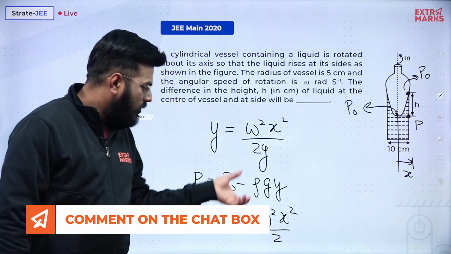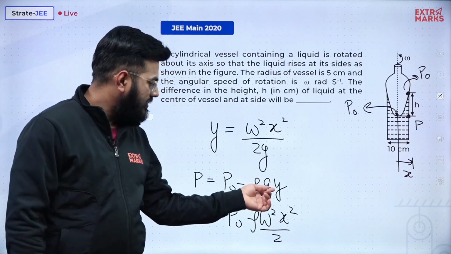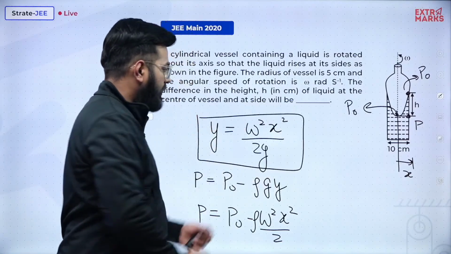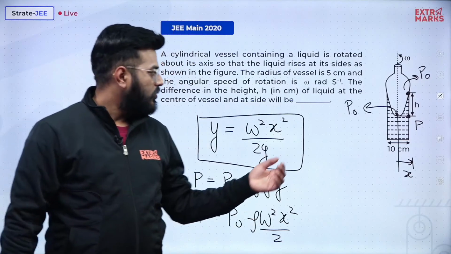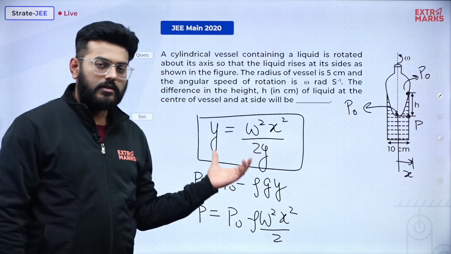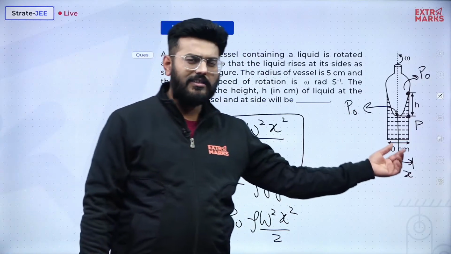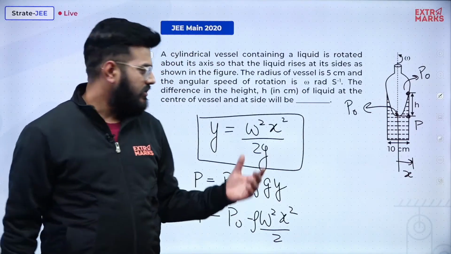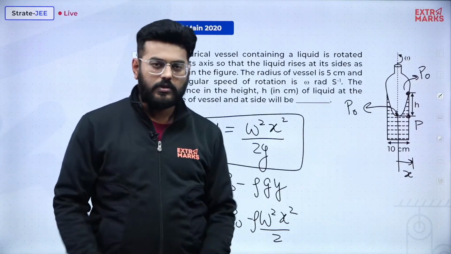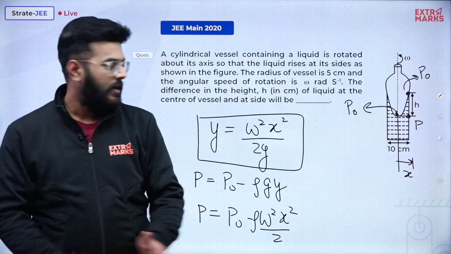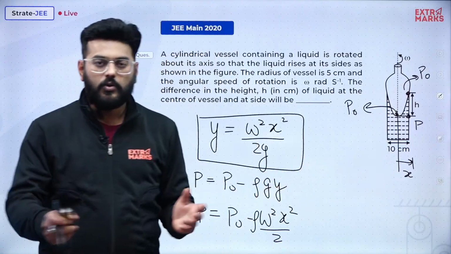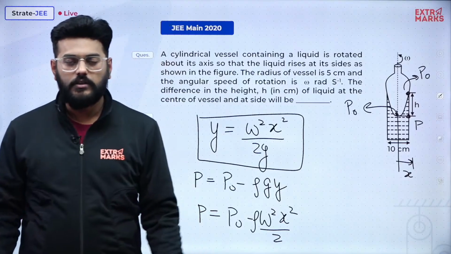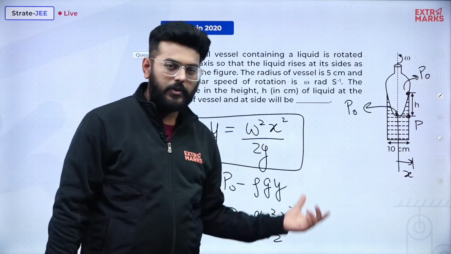Okay, and on just equating both of them, what you will finally get is that the value of y in terms of x will come somewhat like this: y will be equal to omega square x square by 2g. So remembering this result can actually help you with whatever the radius is in some other case, or whatever the height is. They can be anything. Whenever such a question comes up, with the surface curving in a pattern because of the rotation, you can very nicely find the value of y, x, whatever is given in front of you. Okay, so over here also we will be using the same result.